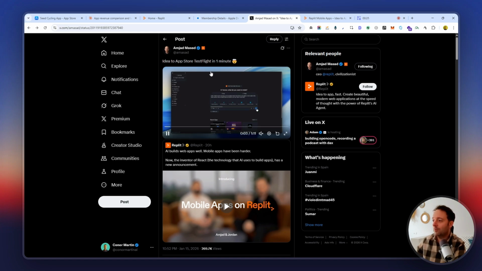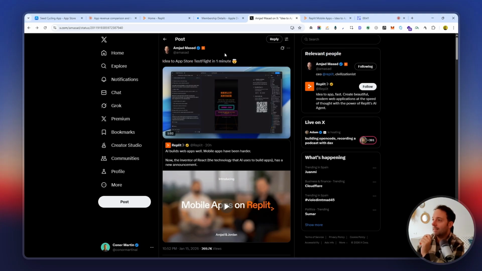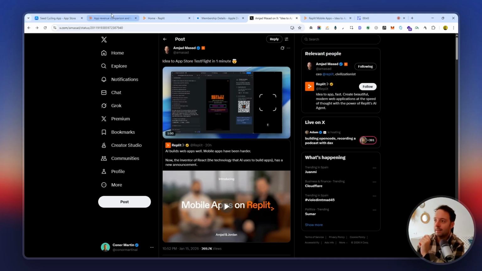So one thing that I really liked about this, and this is quite exciting, is idea to App Store in 1 minute. So they have added in App Store, so you can send directly to the App Store. Right, so let's actually get into this and get going.